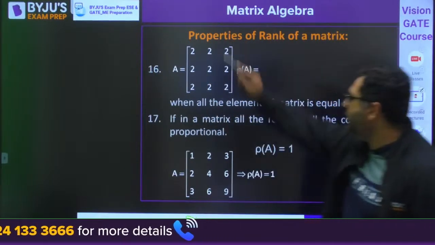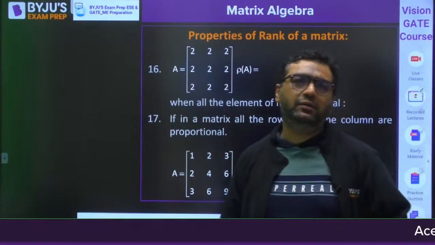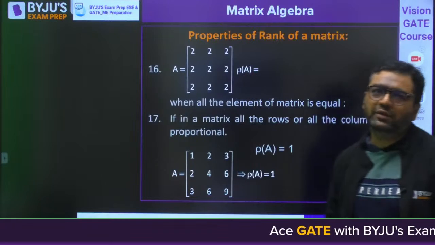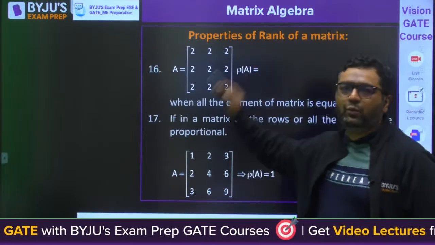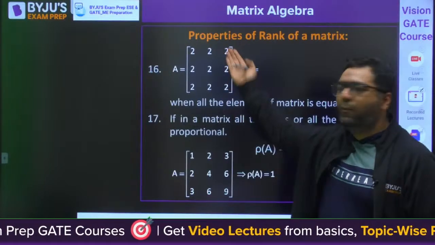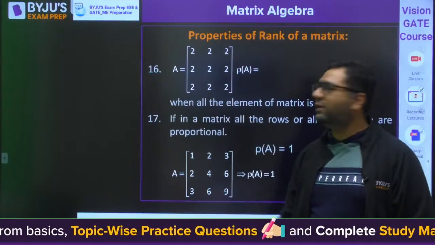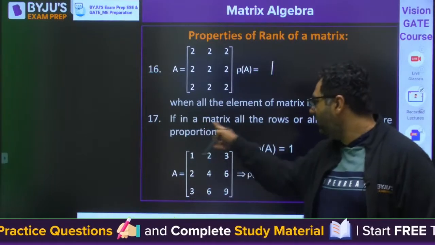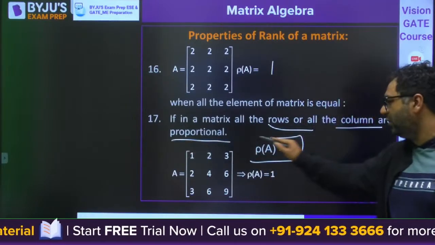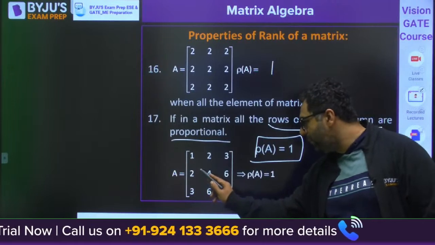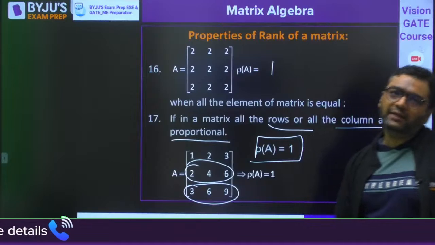Then, my dear, we are going to have this. When all the elements of the matrix are the same, can you tell me what would be the rank? All the elements are equal. You would be operating the operations: R3 minus R1 gives 0, then R2 minus R1 gives 0. Rank would always be 1. Then if in a matrix all the rows or all the columns are proportional, then also the rank is 1. Why? You can do the operations R2 minus 2R1, R3 minus 3R1. So once again you will get the rank is 1.